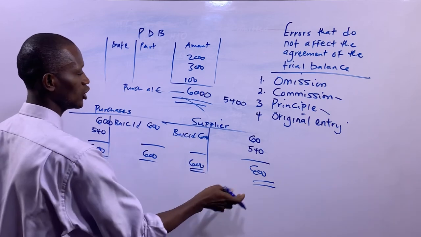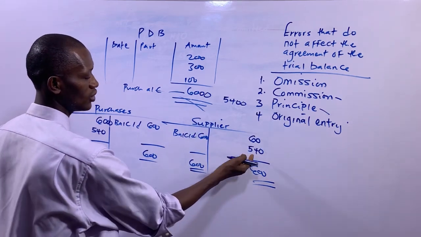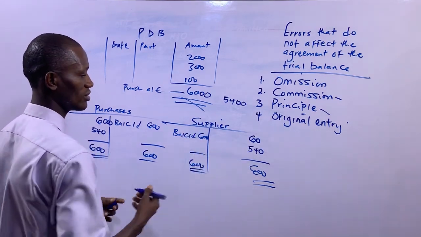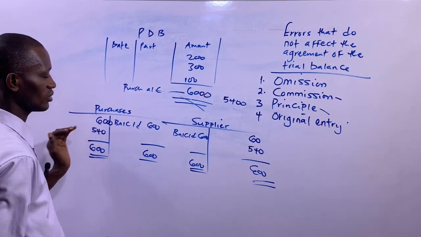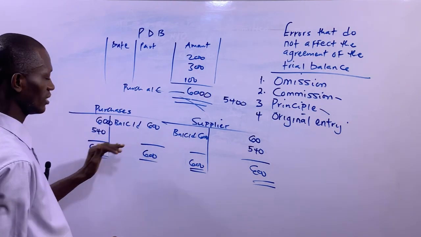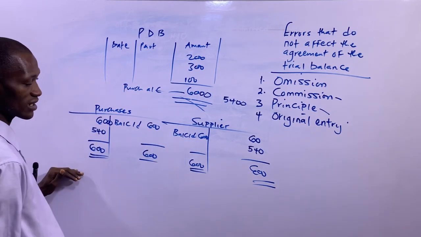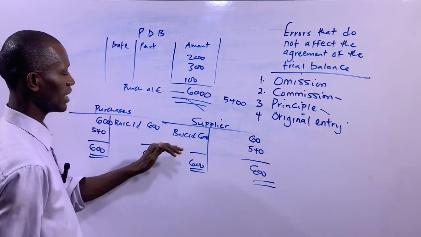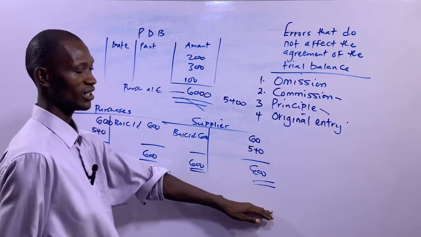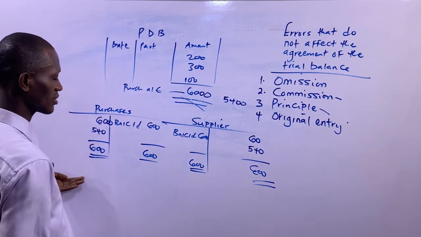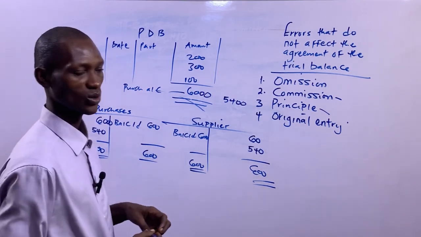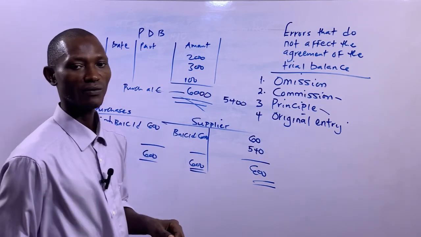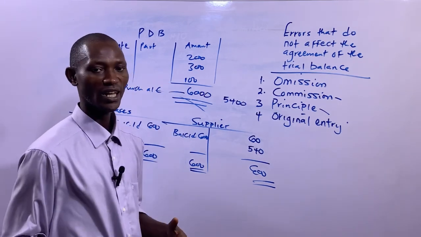So with that, you will still come down to the 600, which is the balance carried down, and balance brought down. So you will still have 600, 600, on the credit side and on the debit side. That's what you have. So that's the correction of error of original entry.